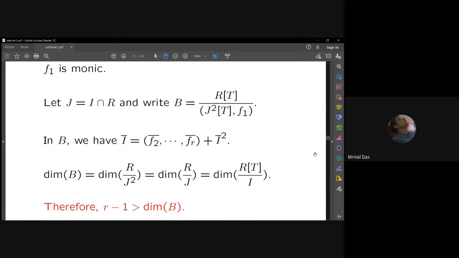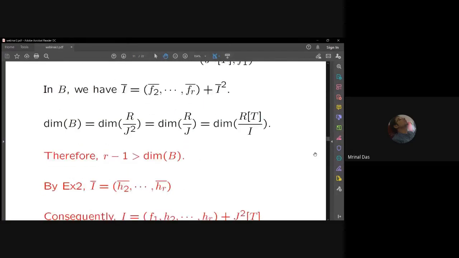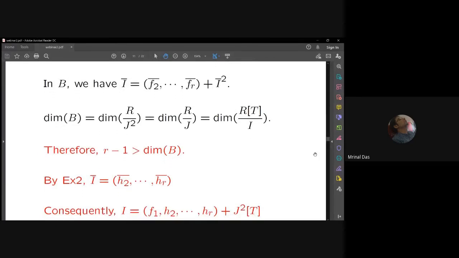So if we observe that, then r minus 1 becomes strictly bigger than the dimension of B because of these calculations. Now, if we go back to exercise 2, where I said that if I mod I square is generated by some elements, and the number exceeds the Krull dimension of the ring, then I is generated by the correct number of elements. So if we apply exercise 2, then I bar is generated by the correct number of elements, in this case r minus 1 elements.